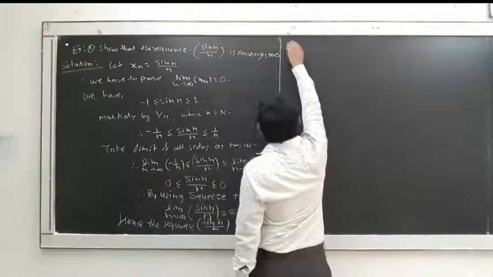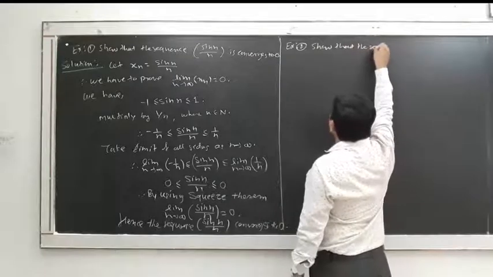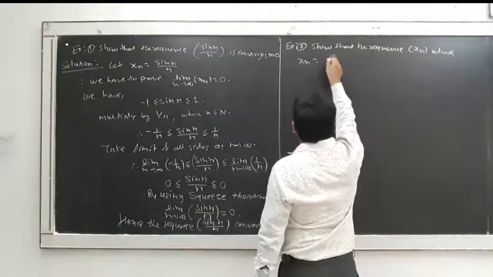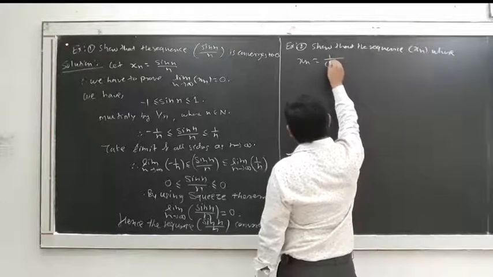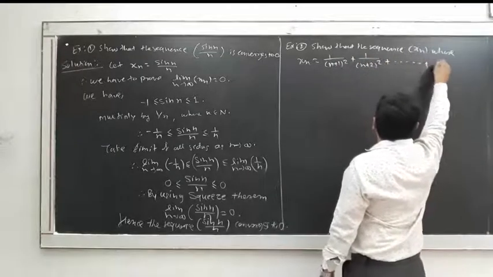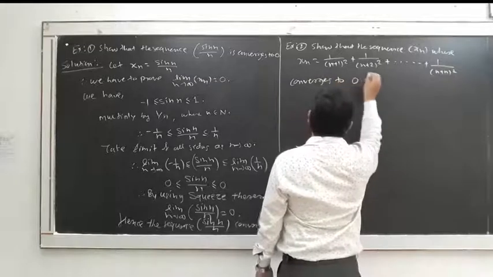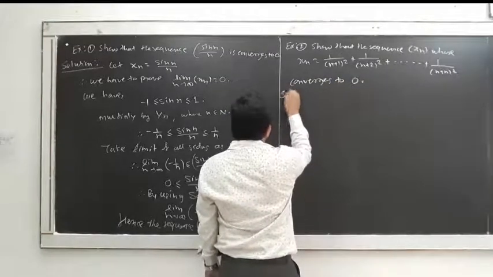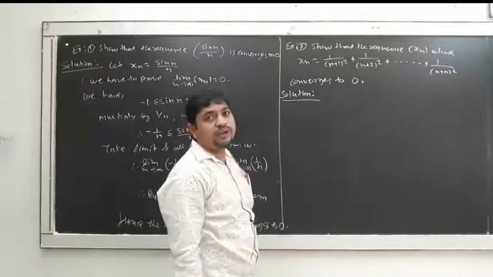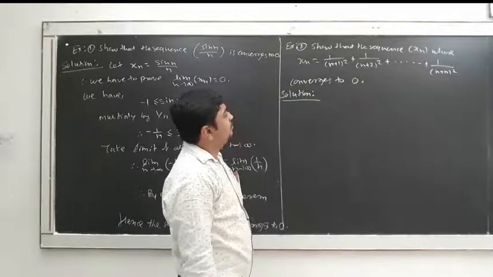Okay, so the second problem we have to take. Show that the sequence xn, where xn is equal to 1 upon (n plus 1) square plus 1 upon (n plus 2) square and so on, up to 1 upon (n plus n) square, converges to 0. Okay, so we solve one more problem. It is again a very important problem.